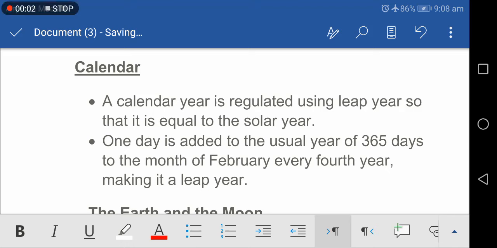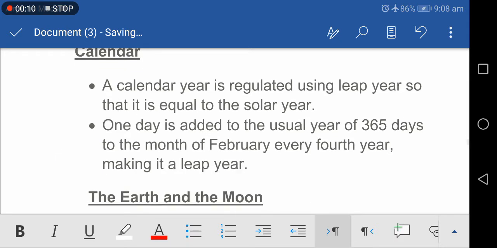The next one is calendar. Time taken by the Earth to complete one revolution in its orbit is called one year. This time can be measured in a number of ways. For example, the solar year measures with respect to the sun, or the celestial year, the period of one revolution of the Earth with respect to a fixed star.